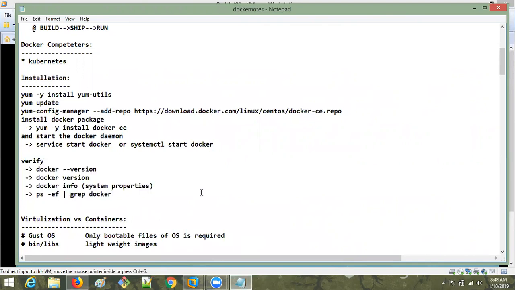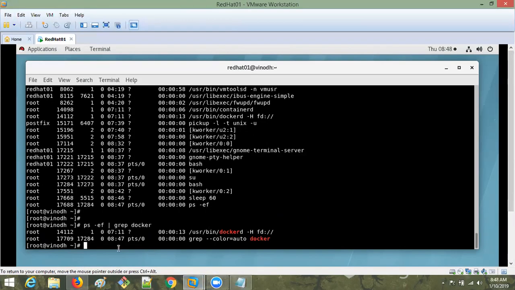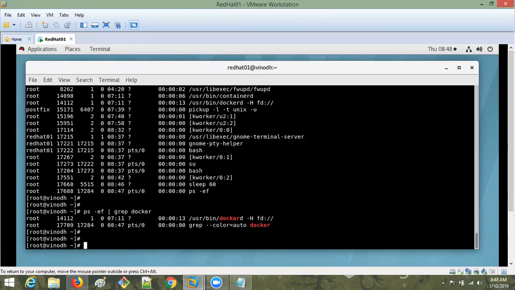And we need to start the Docker now. So how to start the Docker? I told you just now, installing is not equal to running the Docker. Not only Docker, any package. We have to start that package, we have to run that package. So how to run or start the package?